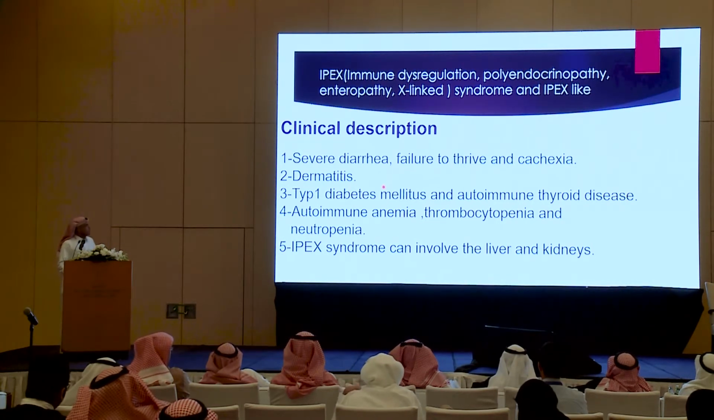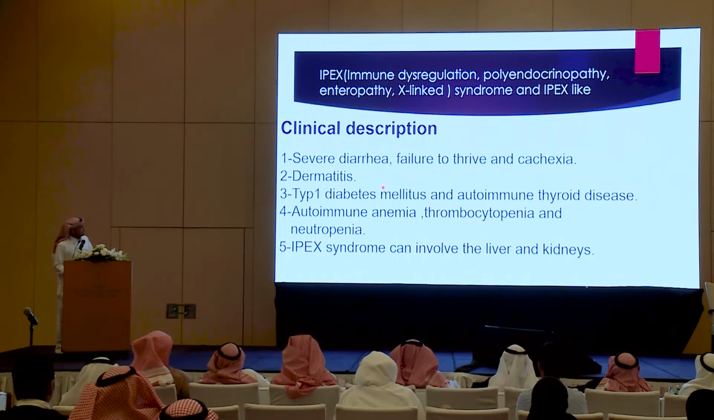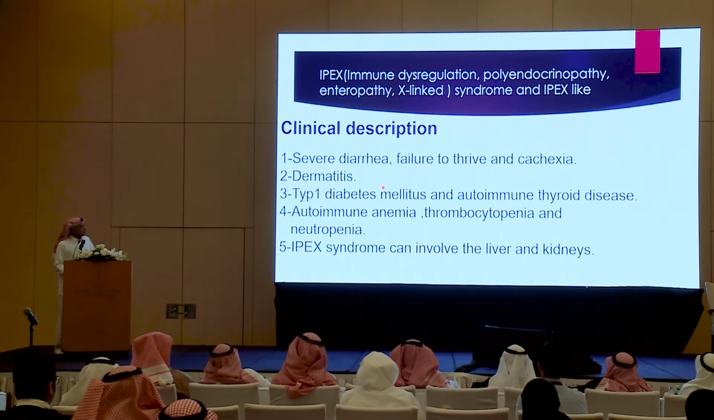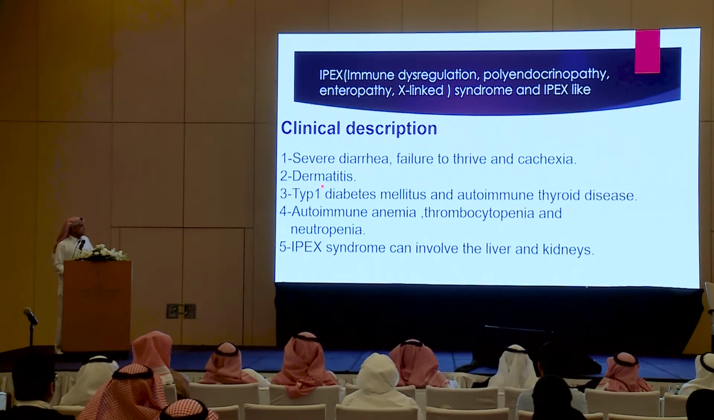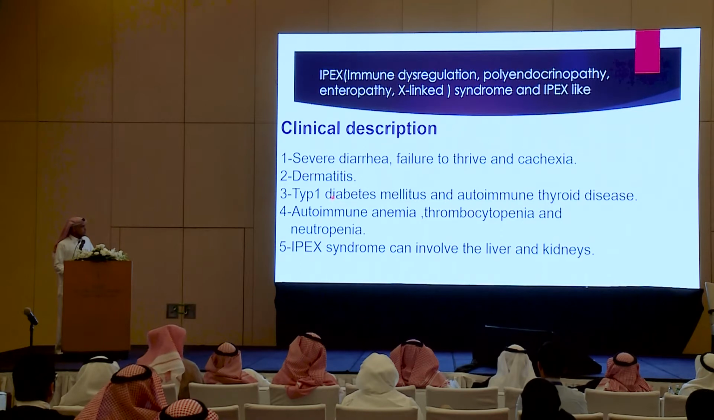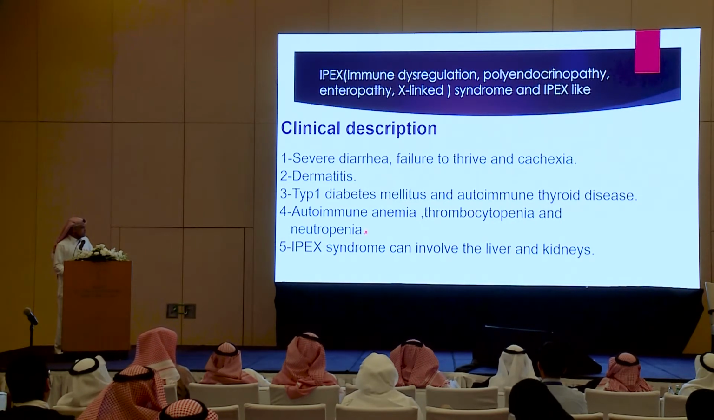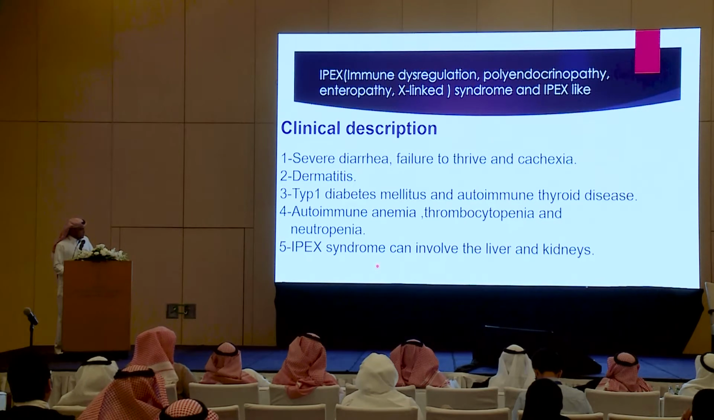Probably the last disease will be IPEX syndrome or IPEX-like syndrome. It is a form of immune dysregulation. It causes severe diarrhea, failure to thrive, dermatitis, and autoimmune diseases in the form of type 1 diabetes mellitus and other autoimmune diseases like thyroid disease. They may have autoimmune thrombocytopenia and anemia. IPEX syndrome can involve the liver and the kidneys.